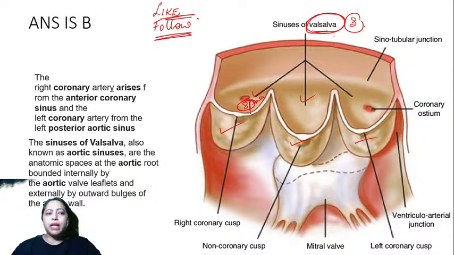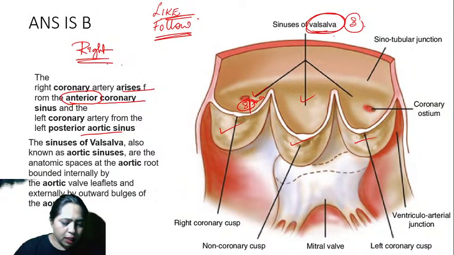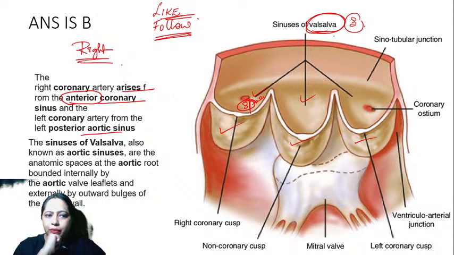Okay, so now the right coronary artery arises from the anterior coronary sinus. The left one arises from the posterior. So we were talking about anterior. So that is the right coronary artery. The answer was right. How many of you wrote it as right? Why did Dr. SK write it as left? What made you write it as left?